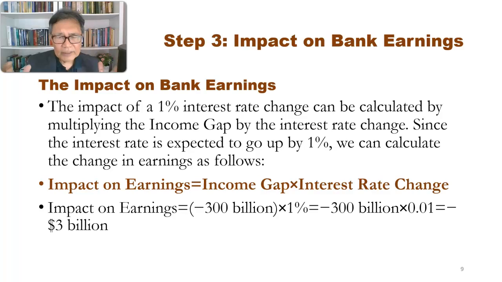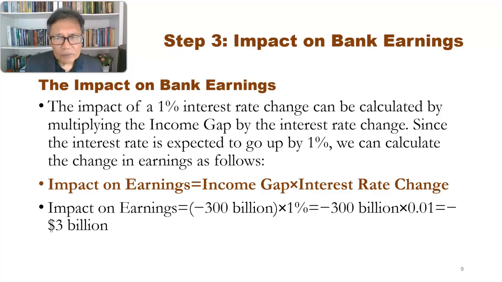So when the income gap is negative 300 billion, a 1% increase in interest rate will reduce bank earning by 3 billion. So this is something that is not desirable for banks, because this is a contraction in earning caused by the negative income gap.